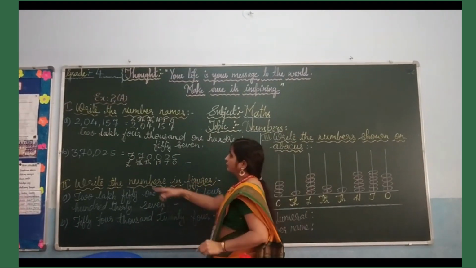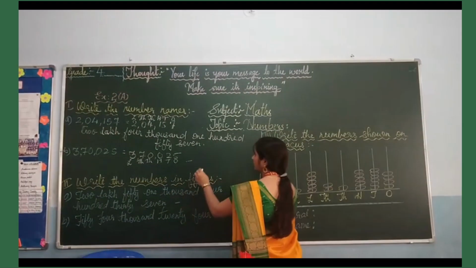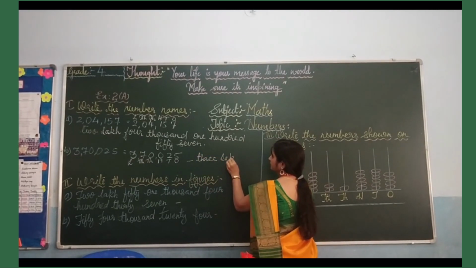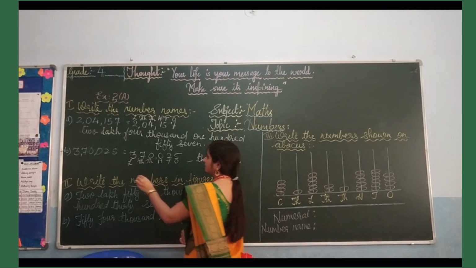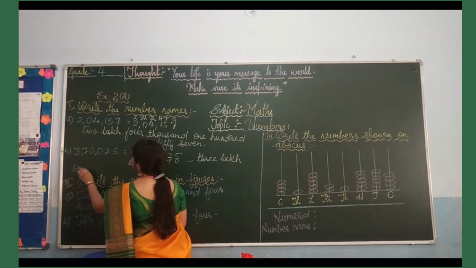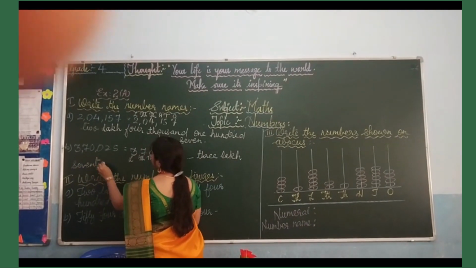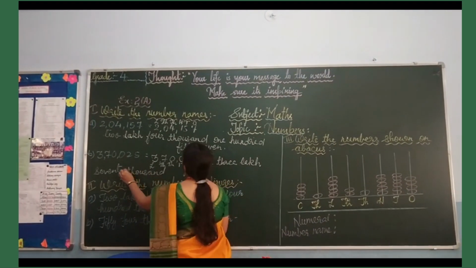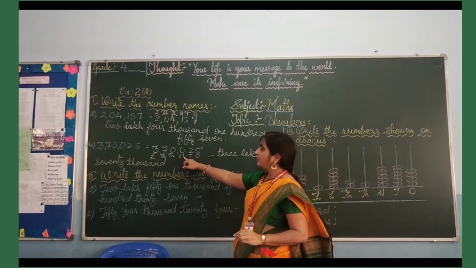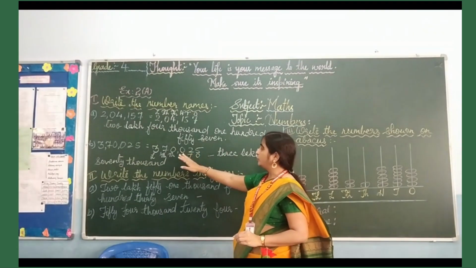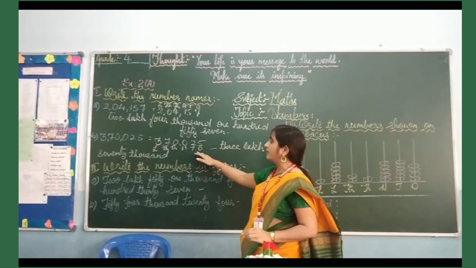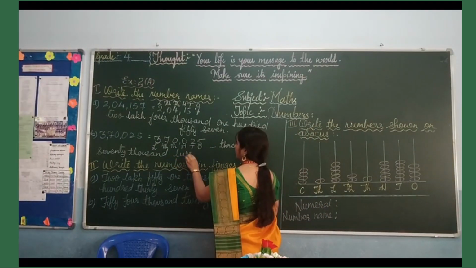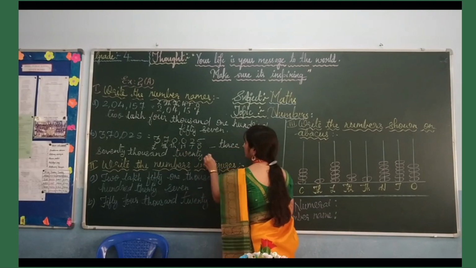Now 3 is in the lakhs position, so we will write it as 3 lakhs 70,000. See children, in the hundreds place you have 0, so you will not mention hundred, you will be writing 25.